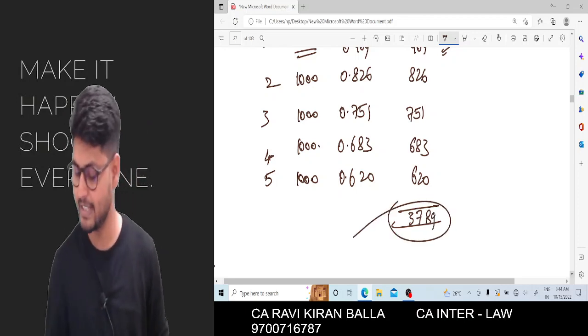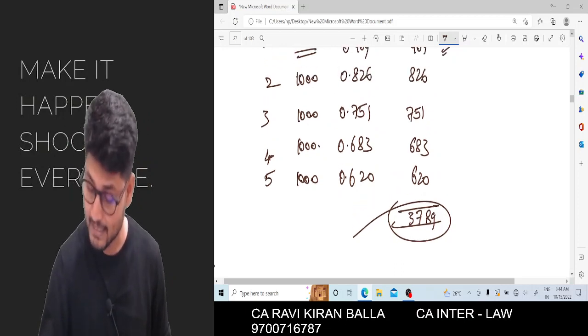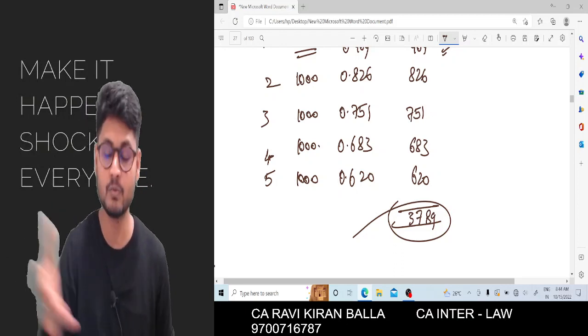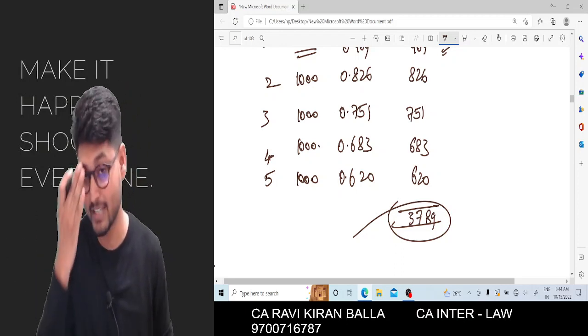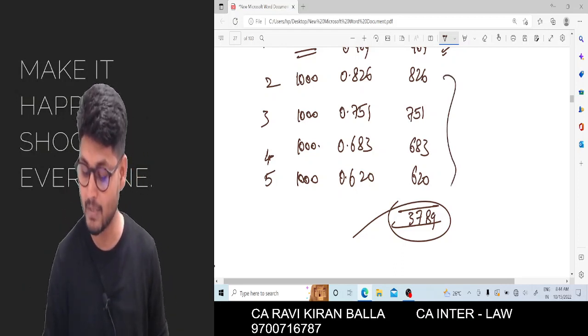However, every time we cannot calculate using this table. In this example I have taken 5 years, but if in the examination it is given for 50 years, how do you form a table for that? It is very difficult to calculate using that table. Hence we have to have the formula in our hands.